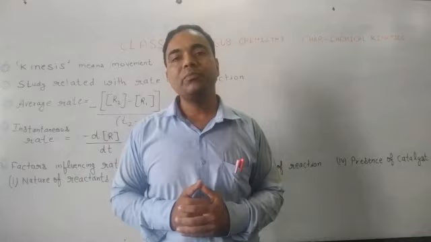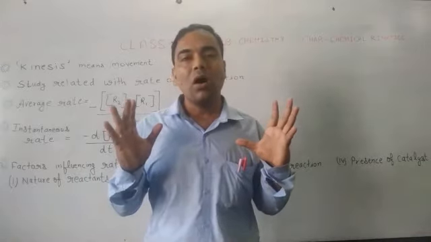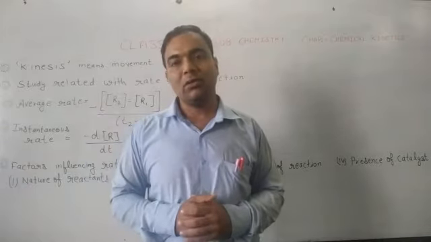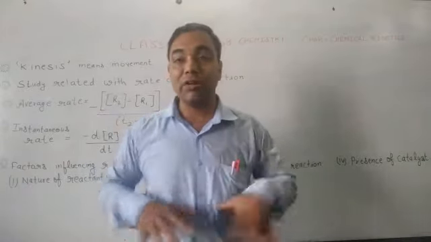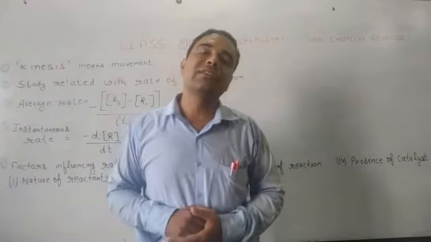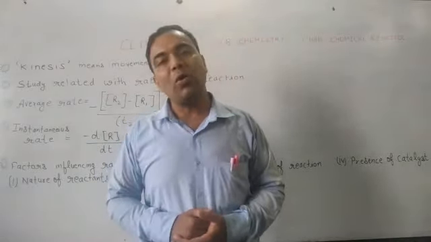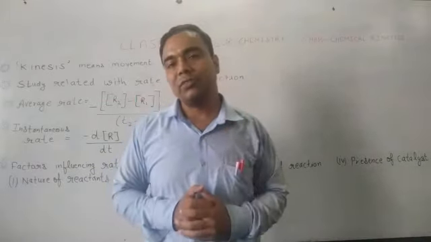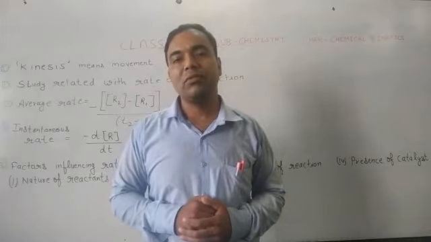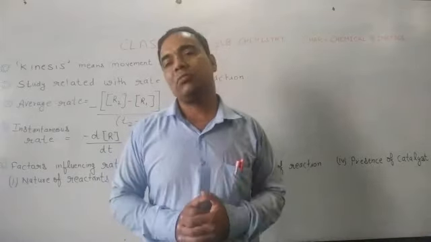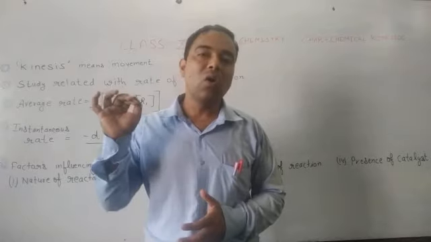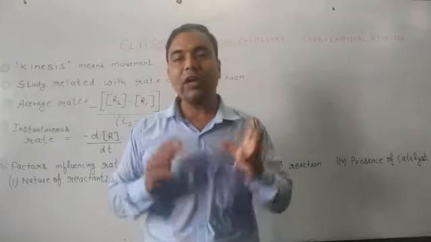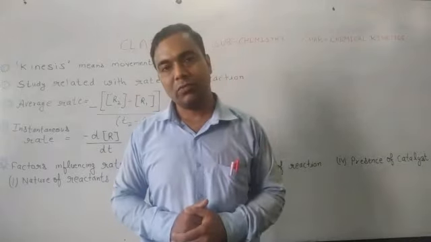When we think about how rapidly our food will get spoiled, then we are talking about the rate of a reaction. When we are talking about the factors which will affect the rate at which fuel will be burnt in an auto engine, then we are talking about the rate of a reaction. We are talking about chemical kinetics.